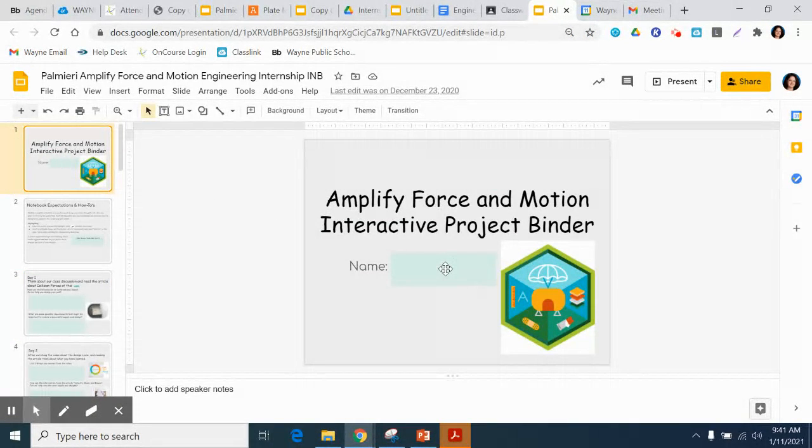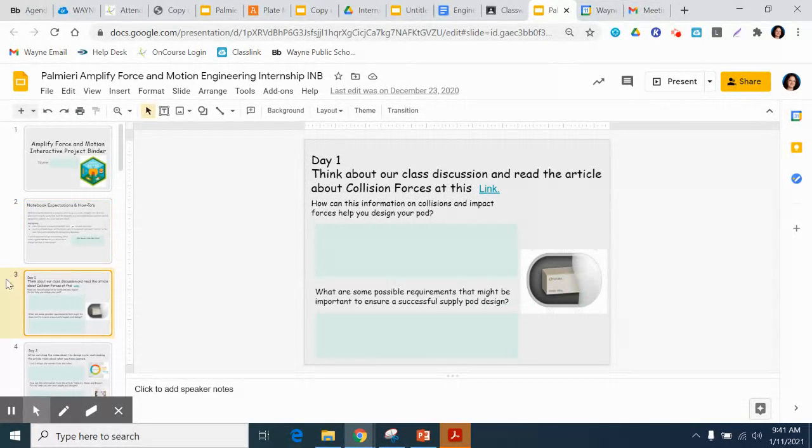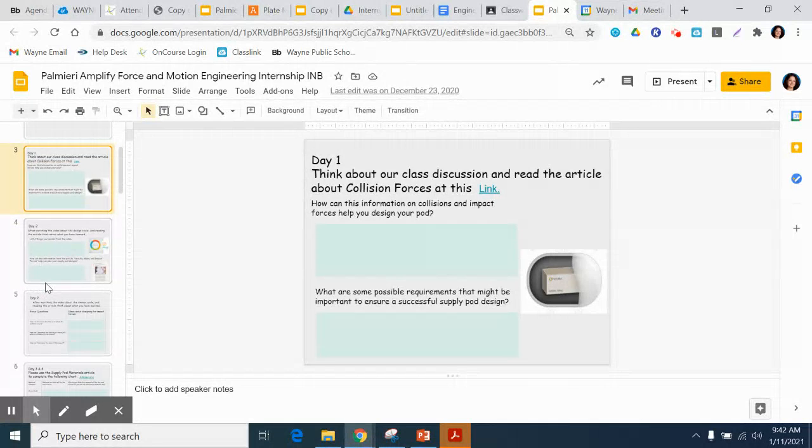You'll see in the general version that there's these green boxes, and we will talk about the how-tos right now. So this is going to give you directions on what's expected each day and what you're doing and where you're entering the answers. So you are going to always be looking for the green text boxes. So here we go. In day one, which we are not doing today, today is just an introduction. Day one will be later this week.